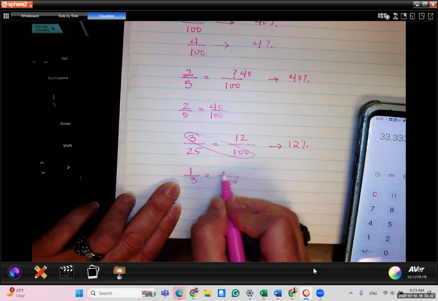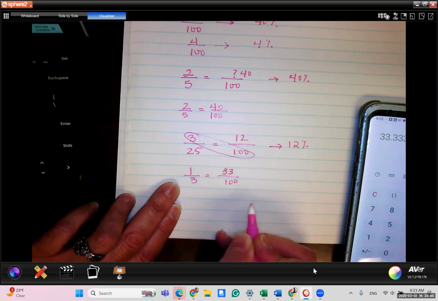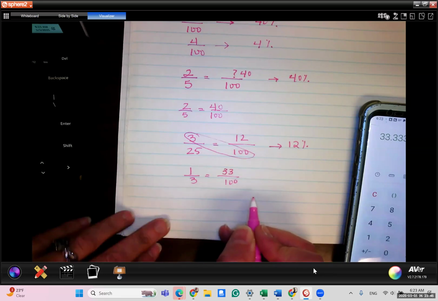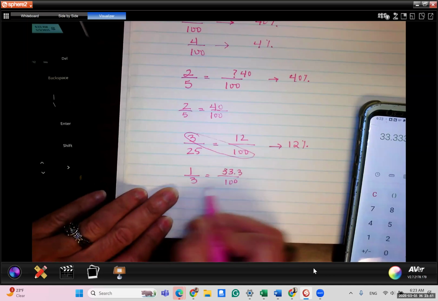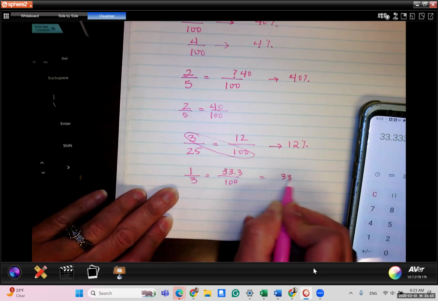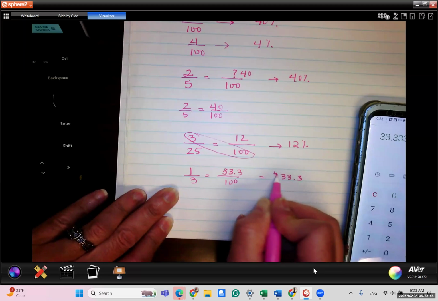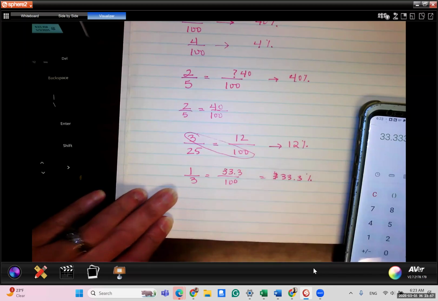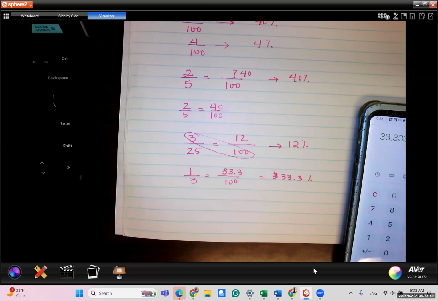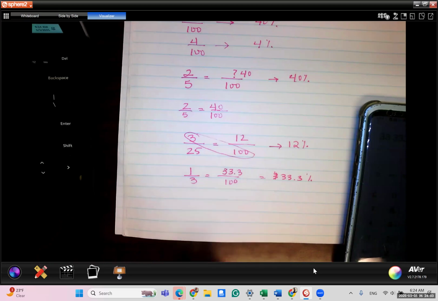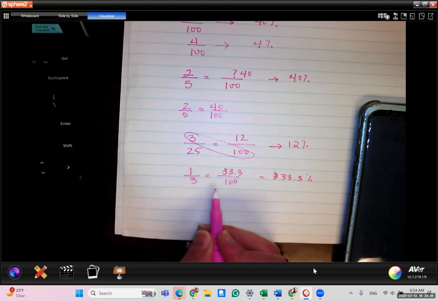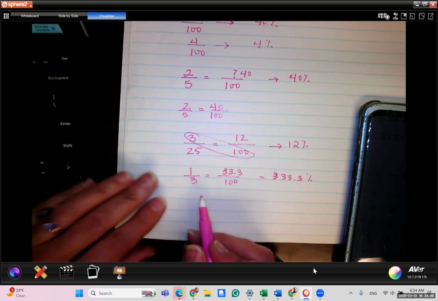In that case, your percent has a decimal in it, which can get confusing, but basically 1/3 is the same thing as 33.3%. So you notice that sometimes we really can't use cross multiplication because our denominator doesn't convert into 100 very easily.